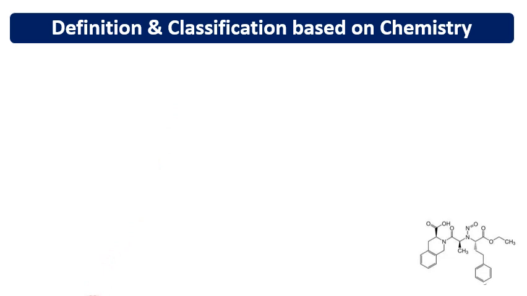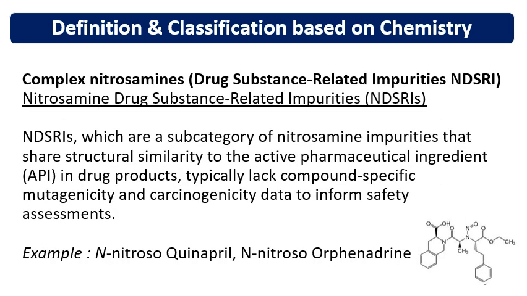Then coming to another type of impurities, these are known as NDSRIs. These are nitrosamine impurities which have a chemical structure similar to the API, that is, the drug substance. So these are known as nitrosamine drug substance related impurities, or NDSRIs. These are a subcategory of nitrosamine impurities that share structural similarity to the active pharmaceutical ingredient, and they lack compound-specific mutagenicity and carcinogenicity data to inform safety assessments.